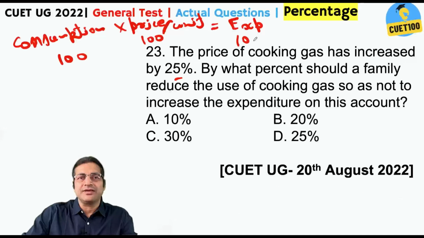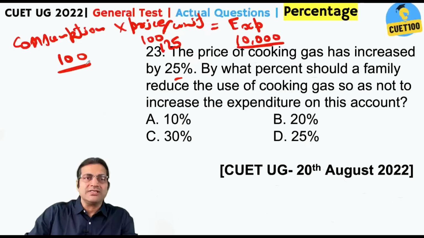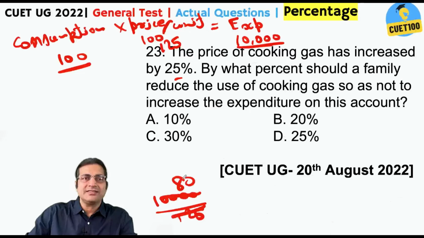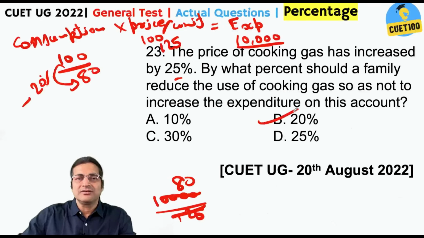So you were paying 10,000. Now the price of cooking gas has increased by 25%. So this has become 125 now. But you want this to stay at 10,000. So this would be 10,000 divided by 125, right? That is 80. So this will reduce by 20%. So this is your answer.